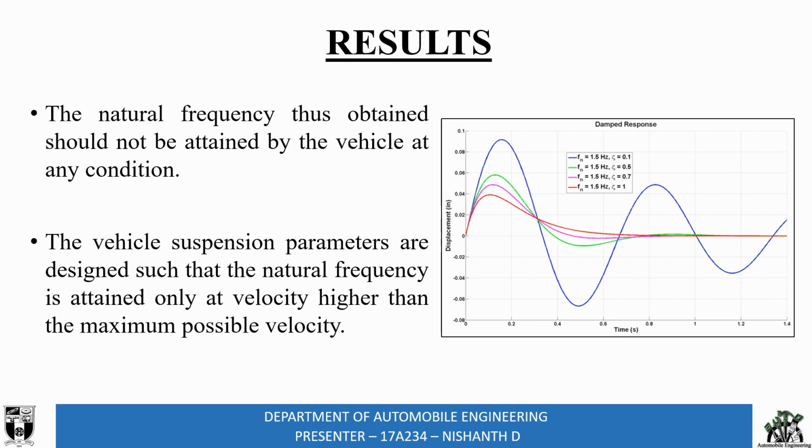In general, it is the velocity that cannot be attained by the vehicle, so that the resonance does not occur in the vehicle, resulting in fatigue due to vibrations. So this is avoided by determining the natural frequency and designing the vehicle to operate below the natural frequency of the suspension system.